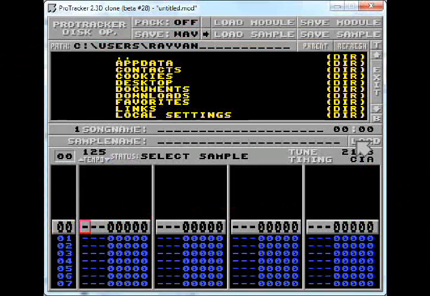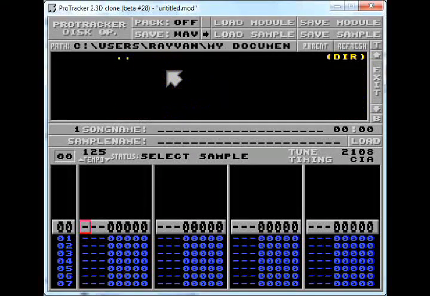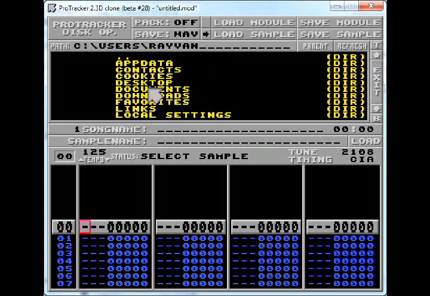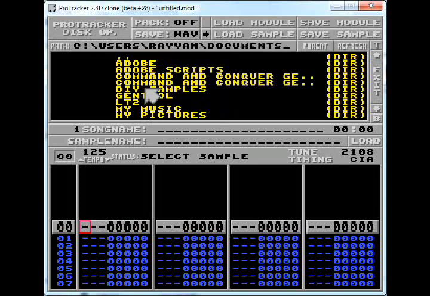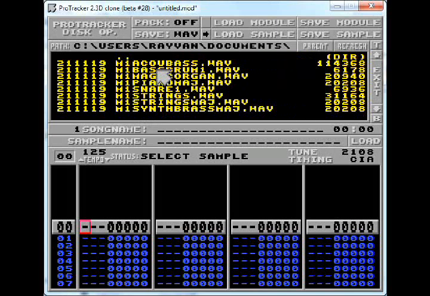Next, use ProTracker 2.3D clone. To load up the samples, look up your own folder location and type it as follows: your local drive C/users/your username/documents/your folder. For example, I gave these samples that I want: instruments and drums.